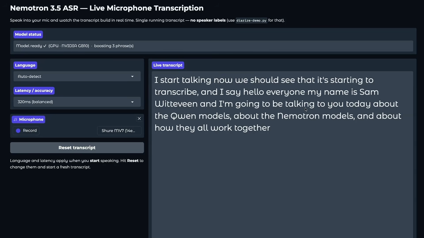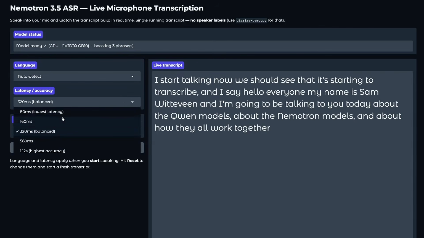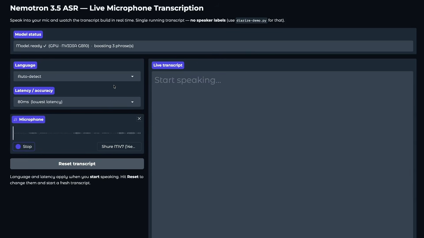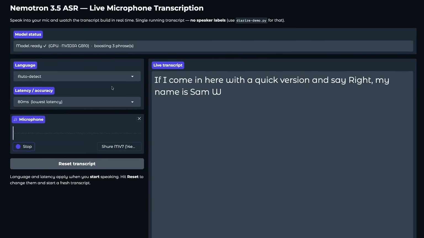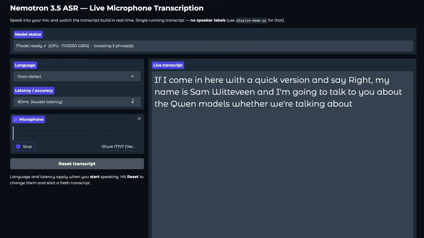You want to be able to boost certain words and phrases so that they will appear more. And that will happen not just for that version. If I come in here with the quick version and say, "Right, my name is Sam Witterveen, and I'm going to talk to you about the Qwen models, whether we're talking about Qwen 3 6B, or we're talking about Qwen."